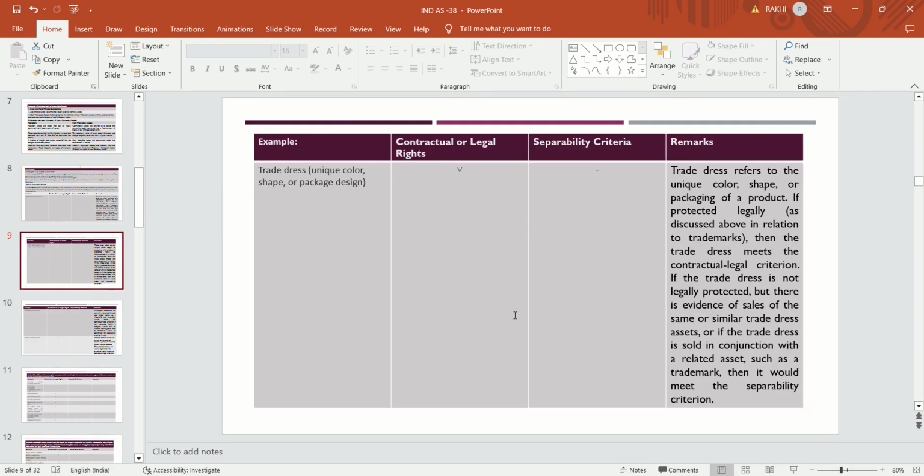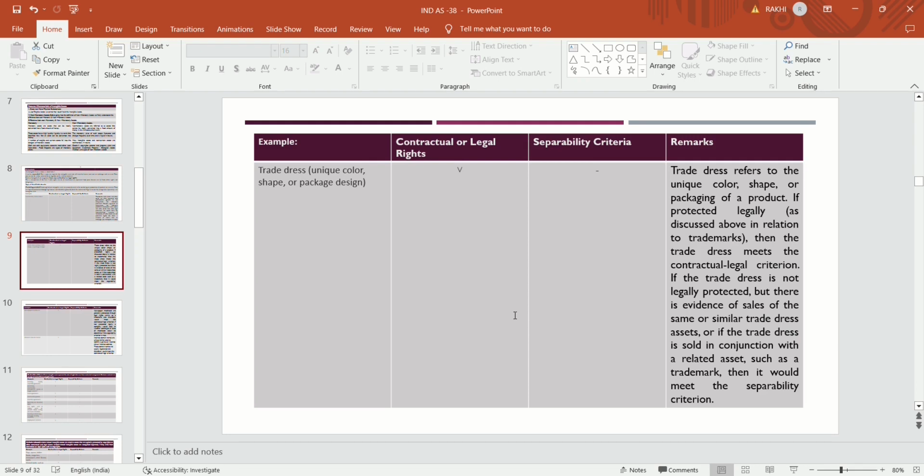Then comes another example of a marketing related identifiable asset, that is trade dress. Trade dress is a unique color, shape or packaging design. Some companies supply their product, but their packaging style, the color they select, the shape they give to their product are extremely unique. That uniqueness is termed trade dress.